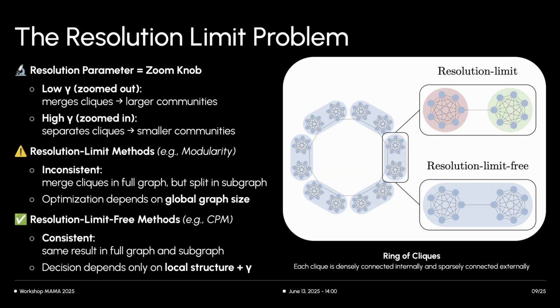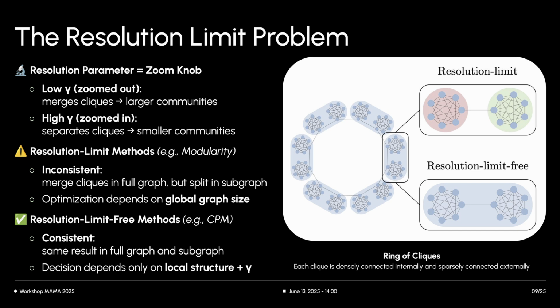Some of these Potts variations, particularly those relying on global null models like modularity, can suffer from what's known as the resolution limit problem. The resolution parameter, gamma, acts like a zoom knob. With a low resolution, zoom out, methods tend to merge smaller, dense structures into larger communities. With a high resolution, zoom in, they can separate these cliques into smaller, more fine-grained communities.